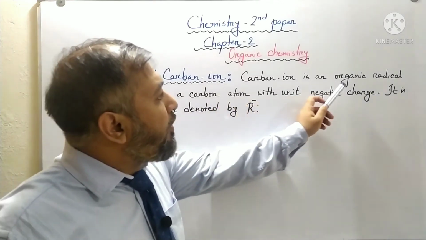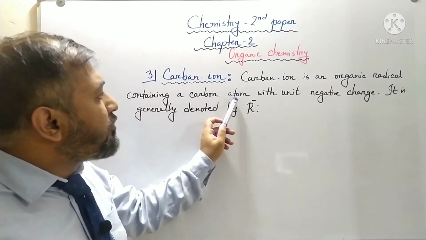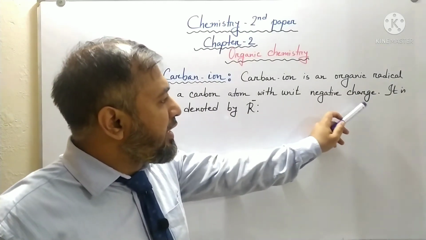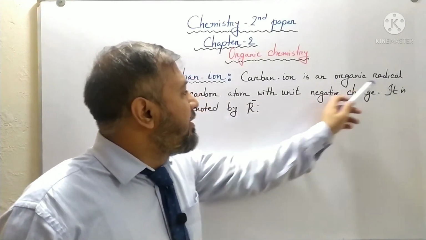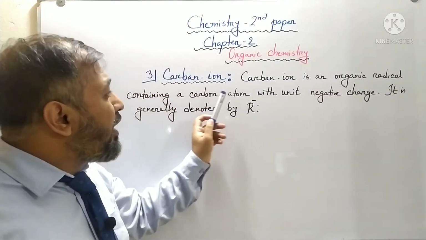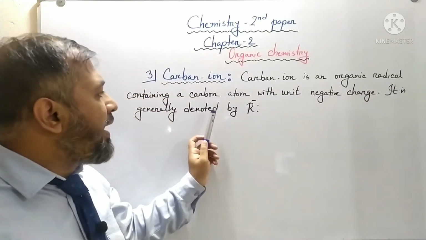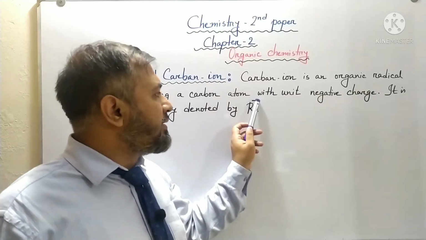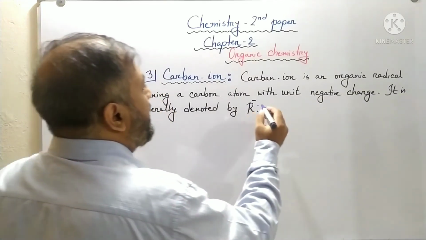Carbanion is an organic radical containing a carbon atom with unit negative charge. I repeat once again, carbanion is an organic radical containing a carbon atom with unit negative charge. It is denoted by R minus. Now I am going to give you some examples of carbanion.